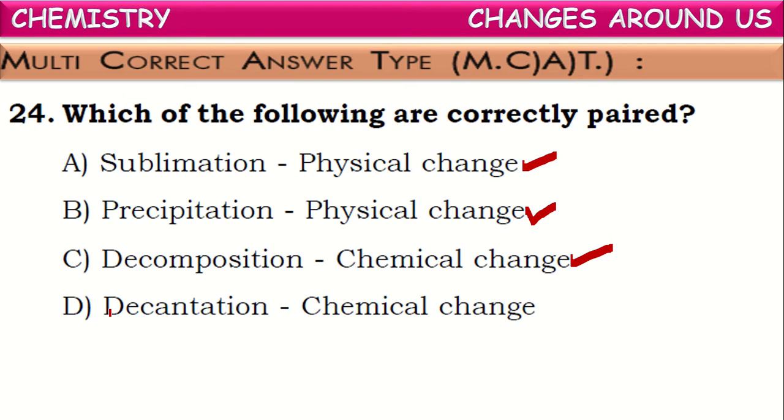That process is called decantation. In this decantation, no new substances are formed, only the mixed substances are separated without any change in the chemical composition. So it comes under a physical change, but here it is mentioned as chemical change. It is incorrect. Remaining three pairs are correct, isn't it? Decantation is a physical process but not a chemical change.